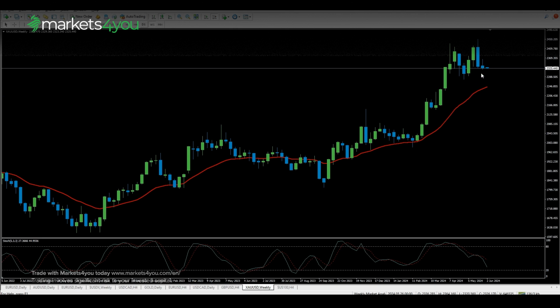Finally, let's look at the gold chart. On the weekly chart, gold reached an all-time high of 2,452 weeks ago and has since moved lower, forming a bearish engulfing pattern. The stochastic is moving lower towards the oversold area, indicating further bearish potential. The price is still above the 20-period moving average on the weekly chart, allowing room for more bearish movement.